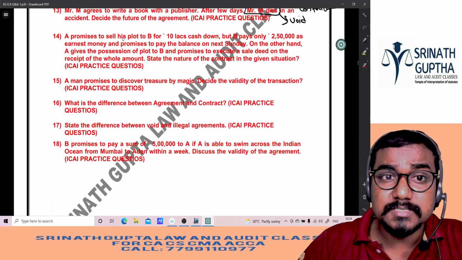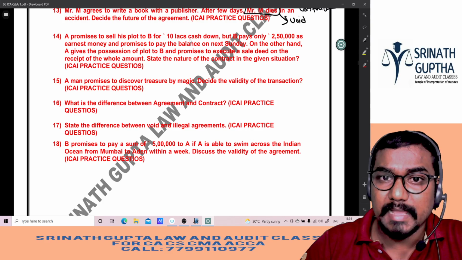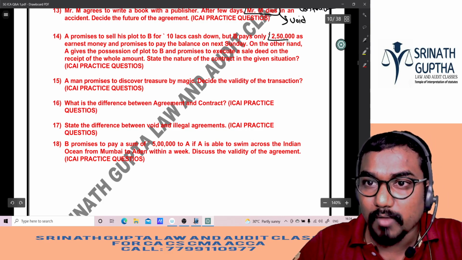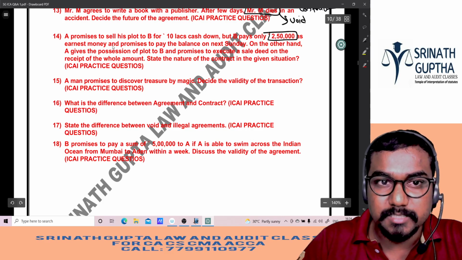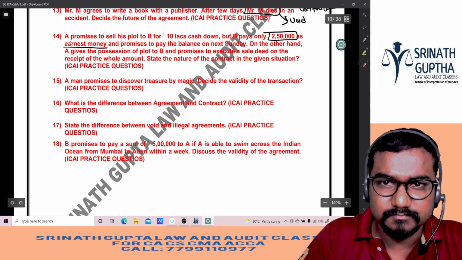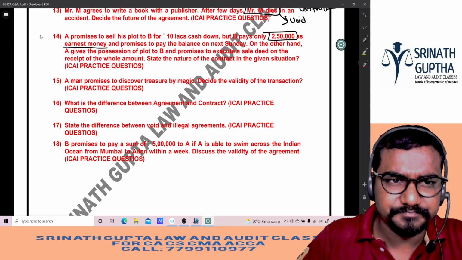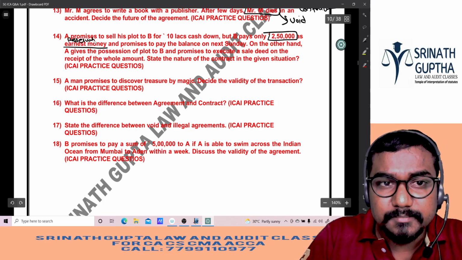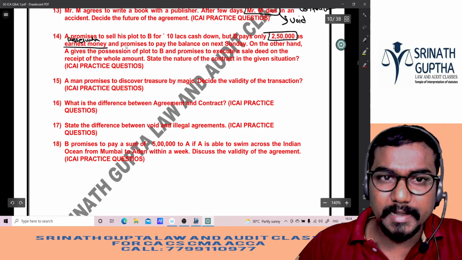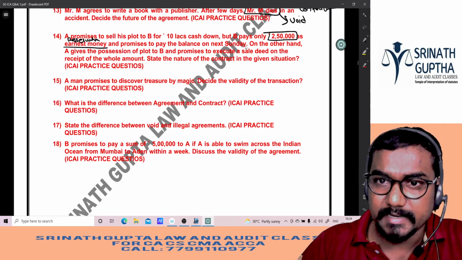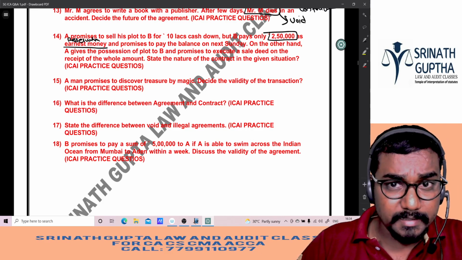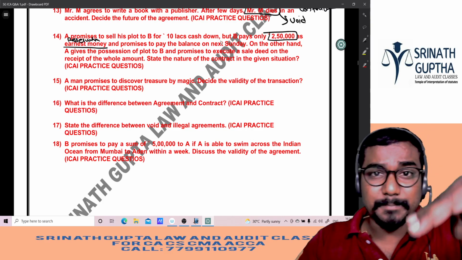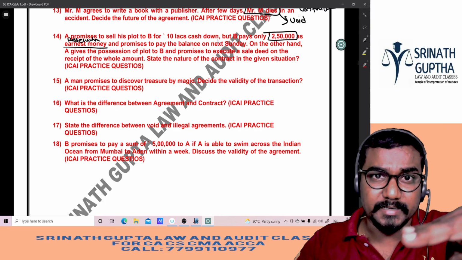Question number 14. A promised to sell his plot to B for 10 lakhs in cash down, but B pays only 2.5 lakh as earnest money. Earnest money is a kind of advance, a reservation money. And B promises to pay the balance next Sunday. So here B has to pay the money, A has to transfer the property.